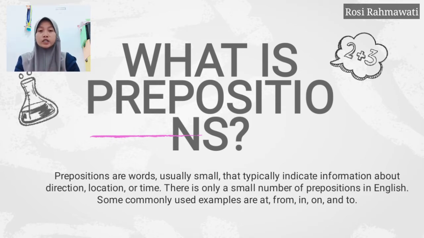Prepositions are words, usually small, that typically indicate information about direction, location, or time. There is only a small number of prepositions in English. Some commonly used examples are at, from, in, on, and to. A preposition is normally placed directly in front of nouns. In some cases, we will find prepositions in front of gerund verbs.